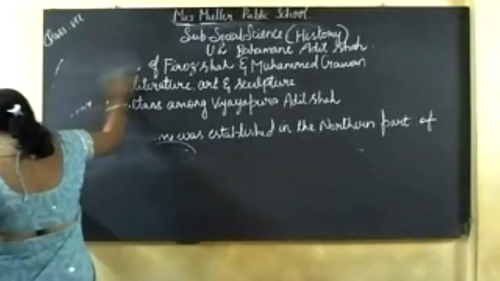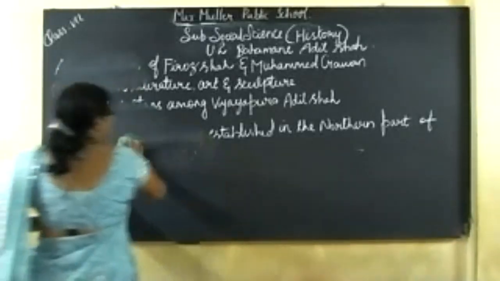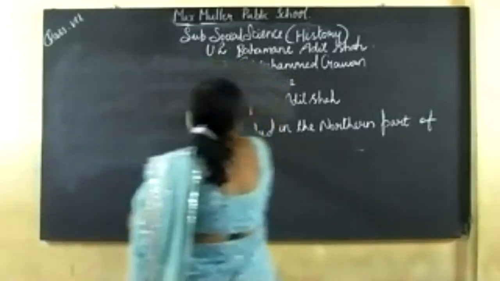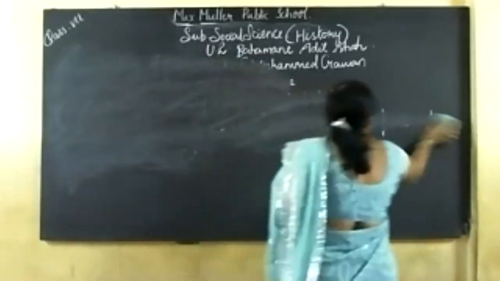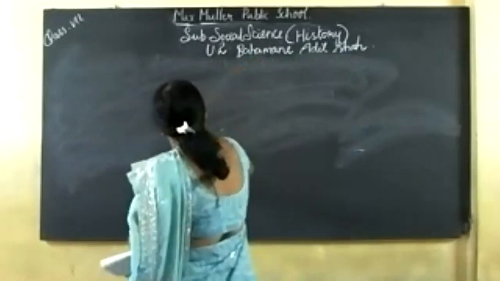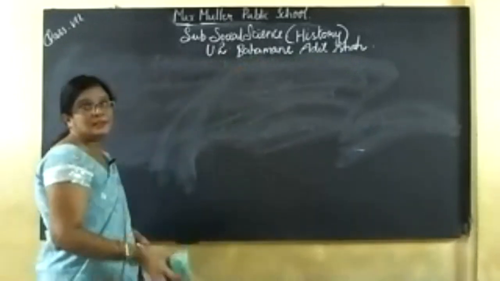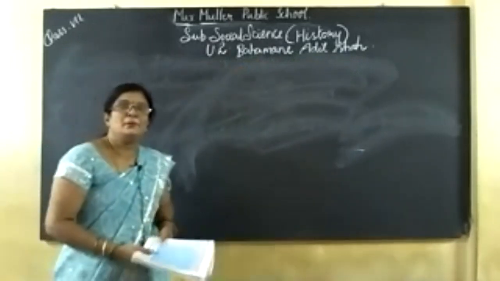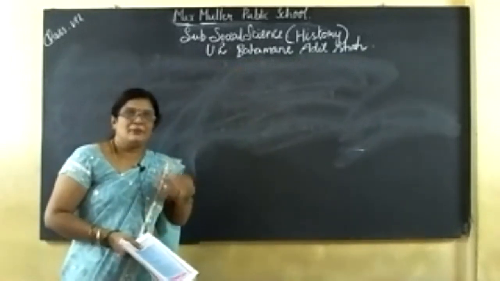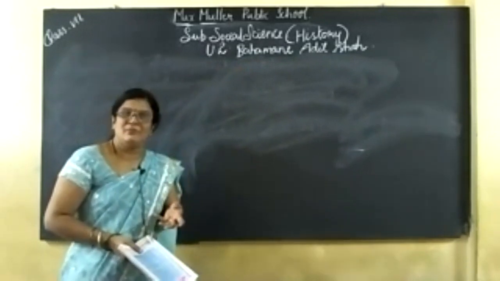So now we are going to study about the Bahmani kingdom. Who was the founder of the Bahmani kingdom? From now onwards in history, the names and pronunciations are very difficult. So you have to practice, you have to keep on touching the book. Whenever you are free, you have sufficient time now, isn't it?